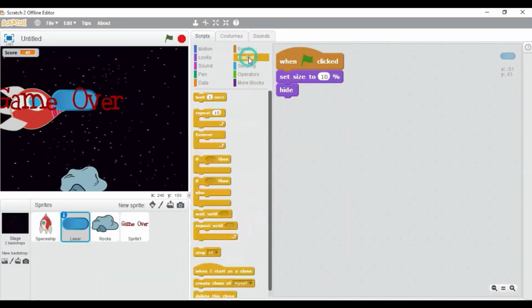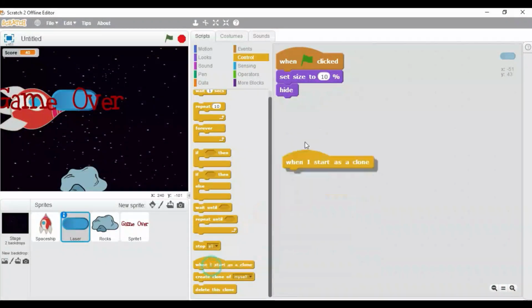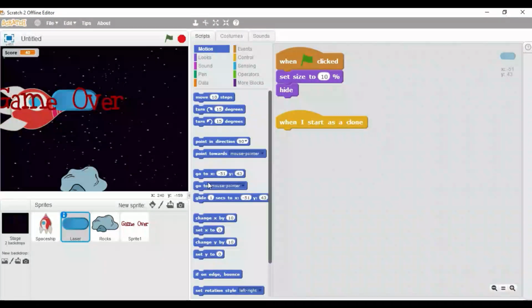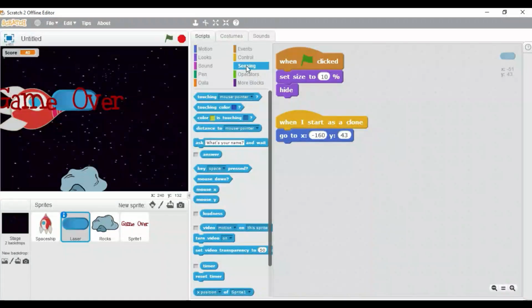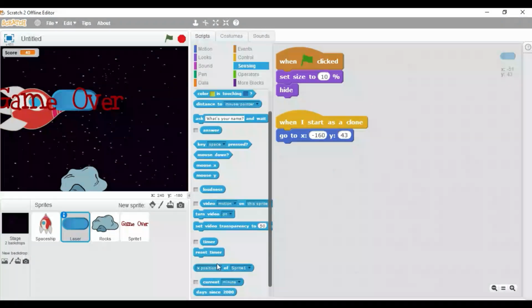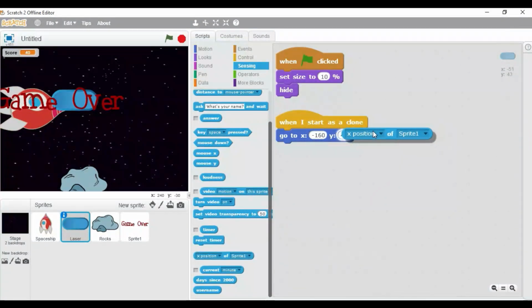Now come over here on the control block menu, drag this when I start as a clone, motion block menu, drag this go to XY, here change the value of X to -160. Click on the sensing block menu and drag this block over here and change this to Y position of spaceship. So it will look like this.